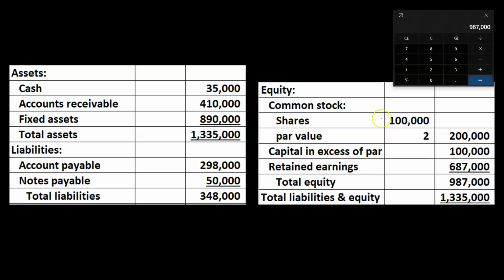So let's just review that really quick. If we have the shares here, the 100,000 shares that have been distributed, these are distributed from the company to the owners. The company then got money, capital, for this distribution. That is similar then to, and then times 2, the par value gives us this 200,000, which would be the dollar amount plus the additional paid in capital. But in essence, the common stock represents the issuance of stock from the company, and then the capital goes into the company. That's going to be similar, if you look at a sole proprietorship or partnership, to the owner investing money into the company as opposed to the company generating money through the operations.